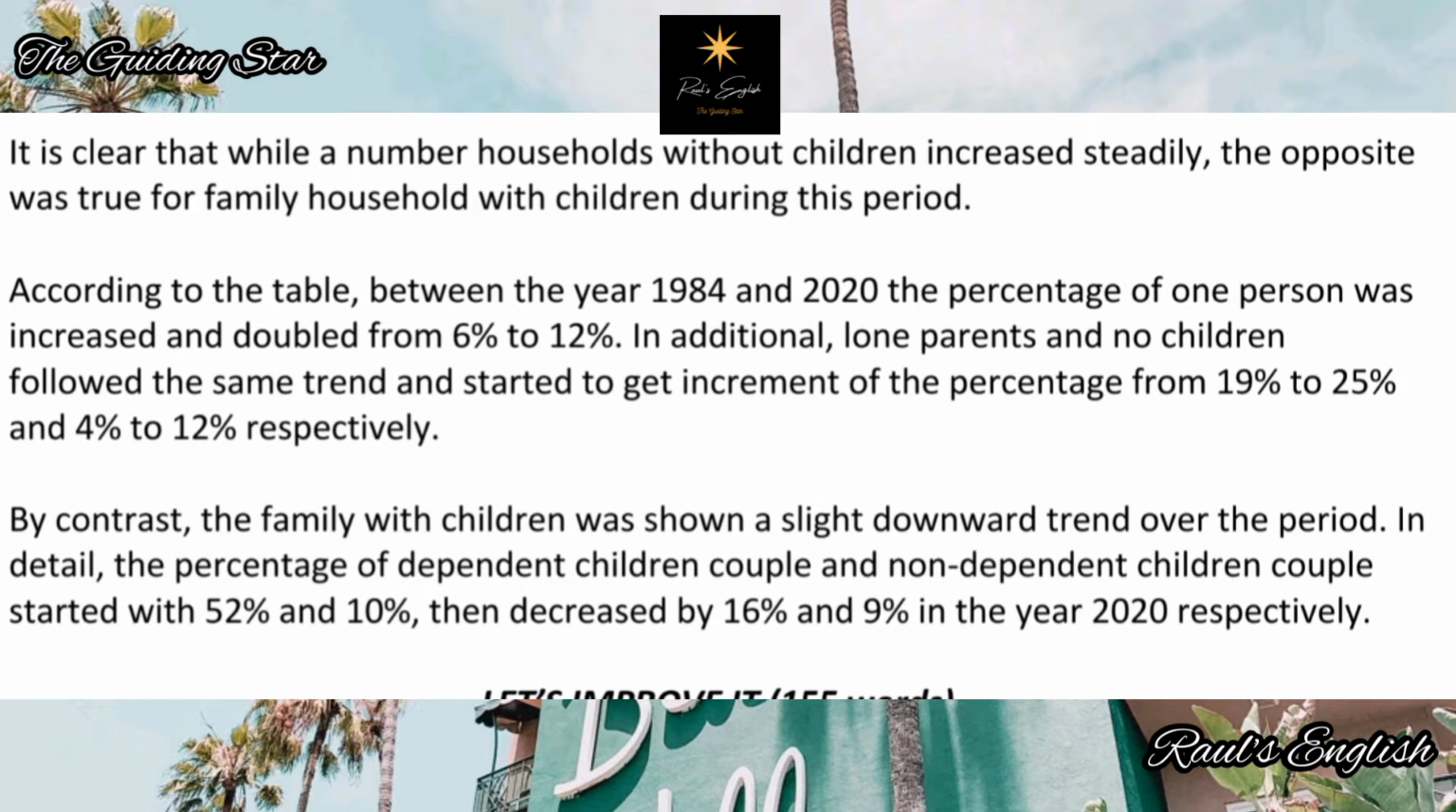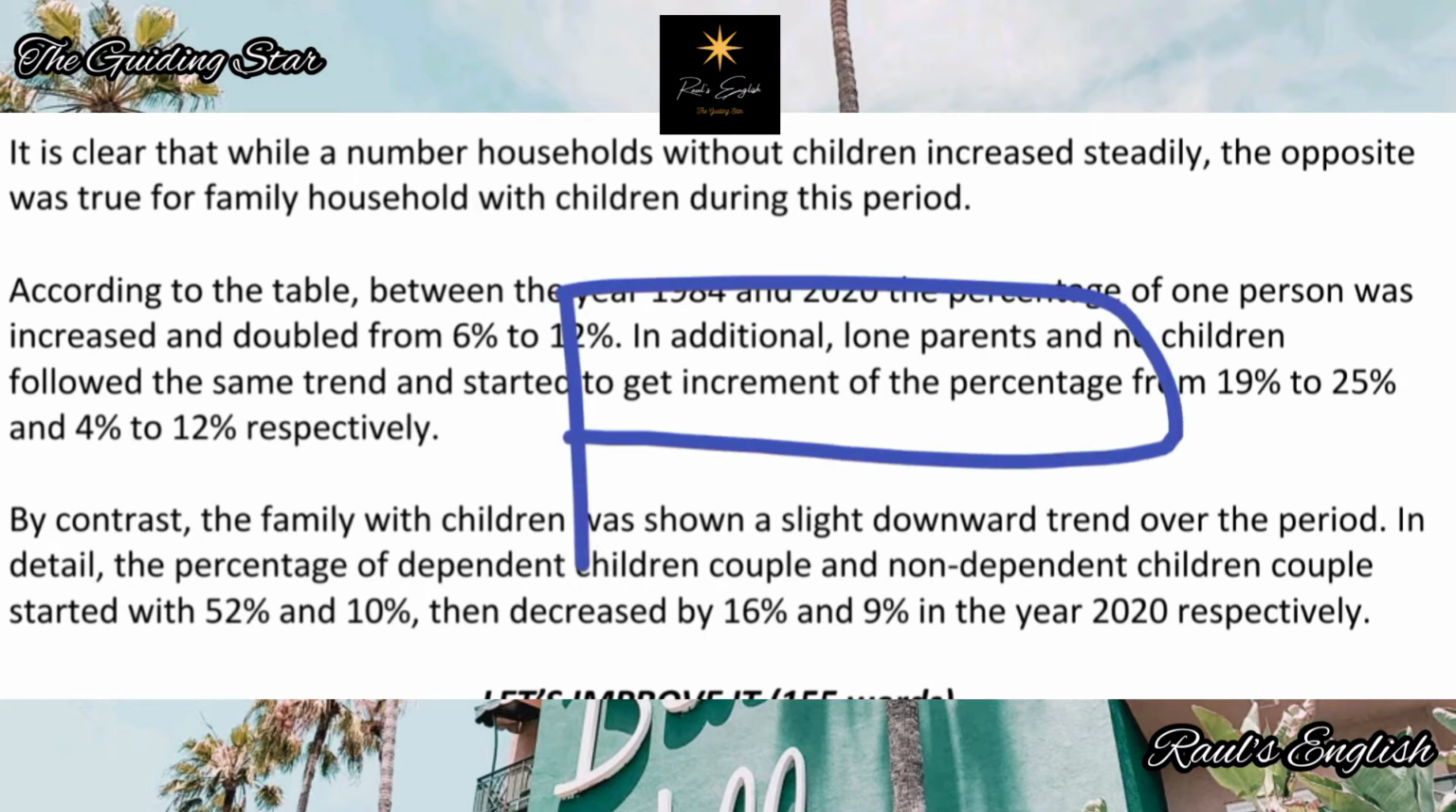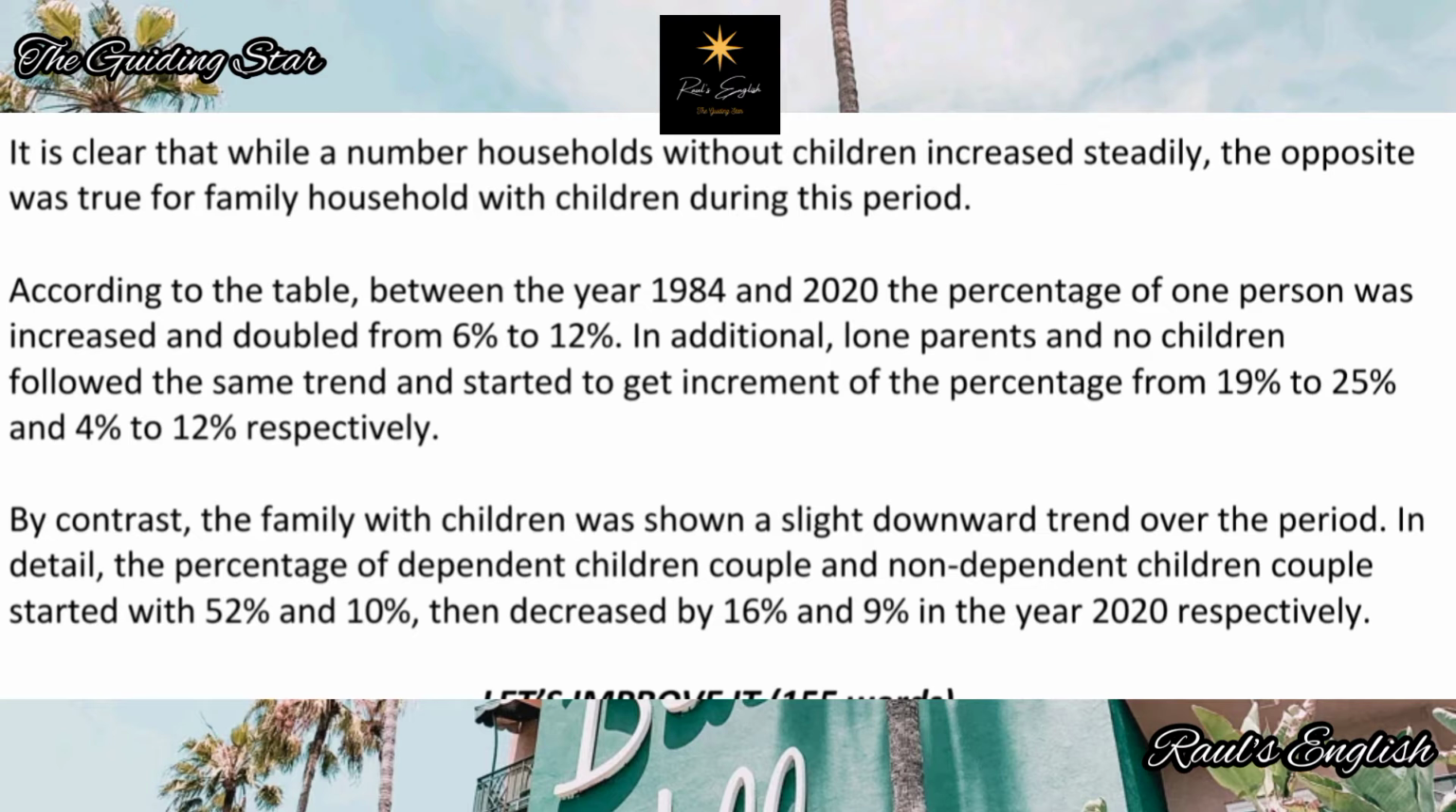In additional, not in additional, in addition, lone parents and no children. What is no children? No children doesn't fit in. Followed the same trend and started to get increment of the percentage. That's too many words, but almost no meaning. So increment percentage 19 to 25 and 4 to 12% respectively. Okay, this is good, but this was not very good. So this paragraph, some of the sentences were, well, there's only 2 sentences. Some of the wording and phrases were good. Some didn't make much sense at all. Okay, no problems. And finally, paragraph number 4.